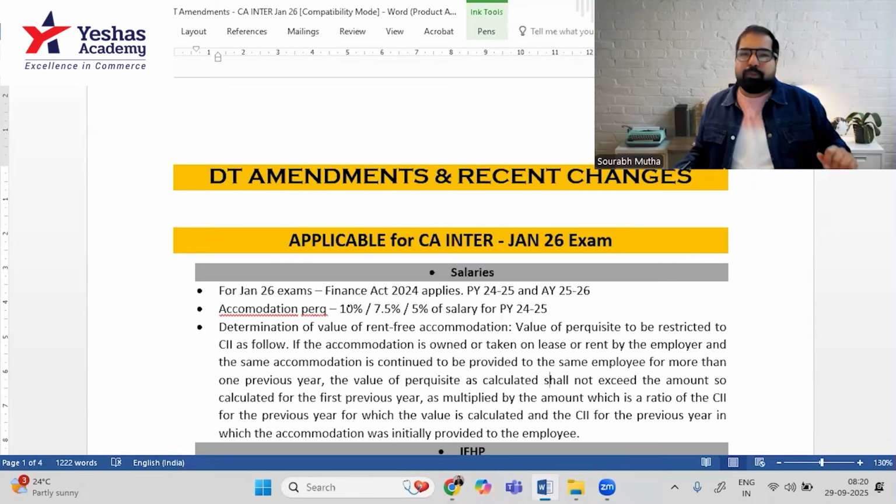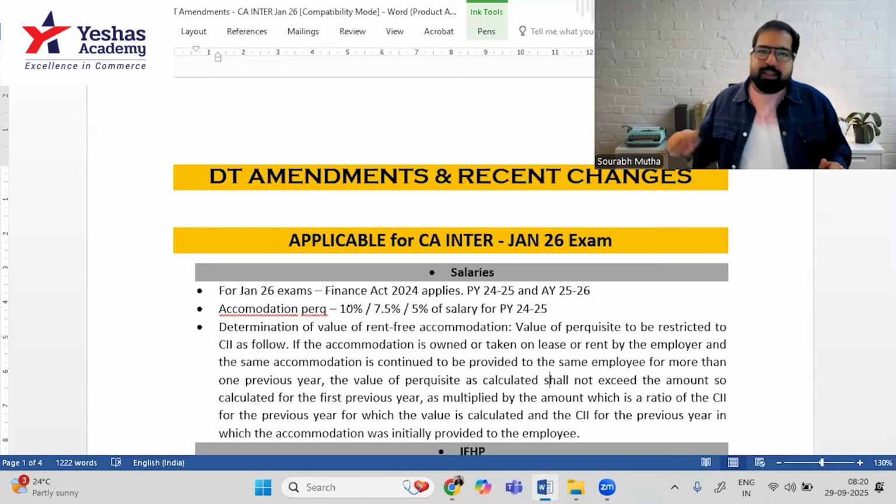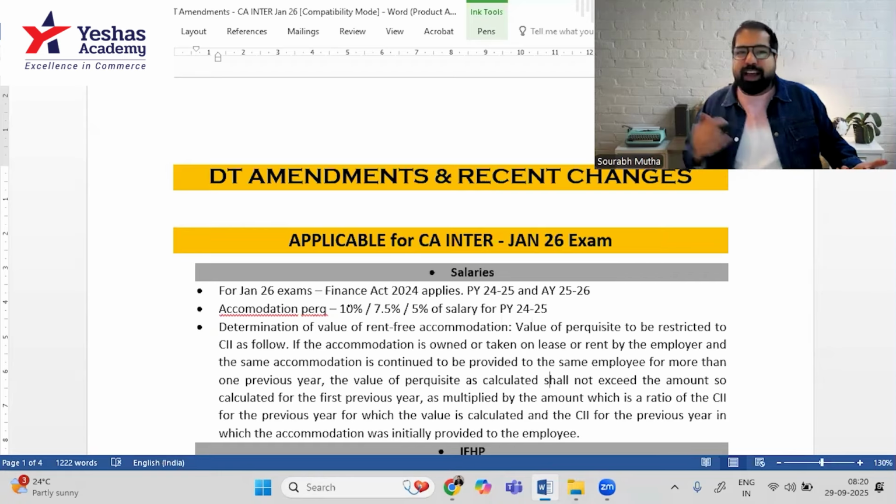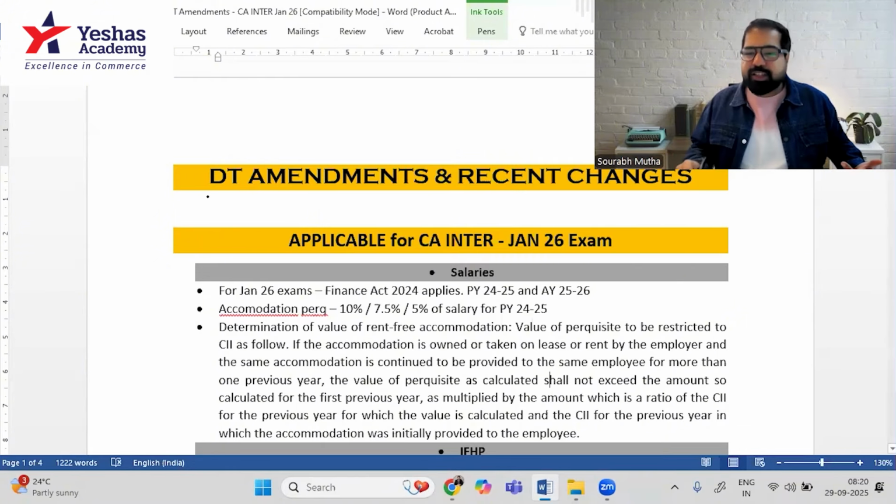Now I'm talking about a very important perquisite called accommodation. You're working with some company and the company says, listen, we like you so much, we'll give you a house to stay. They own the house, you don't own the house. It's in the name of the company, but you get to use it for a particular number of months. That is called accommodation. Is that a perquisite? Yes, because it is owned by the master or the employer and enjoyed by the slave, that is employee. I call them master and slave in my lectures. And in that way, you have to understand this perquisite.